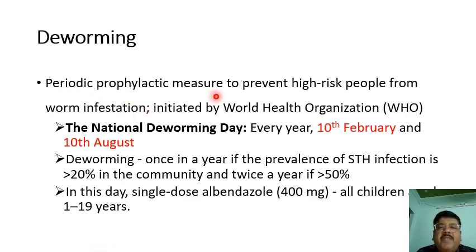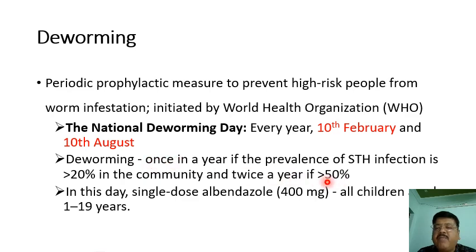Periodic prophylactic measures prevent high-risk people from infestation. This is initiated by the World Health Organization, and every year there are two dates: 10th February and 10th August. This is called National Deworming Day. If the infection burden is more than 20% in a particular locality, deworming should be done once a year.